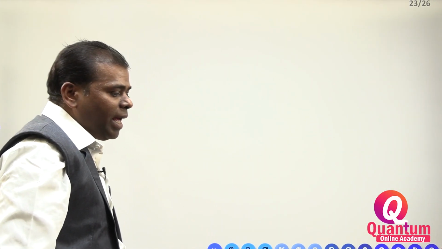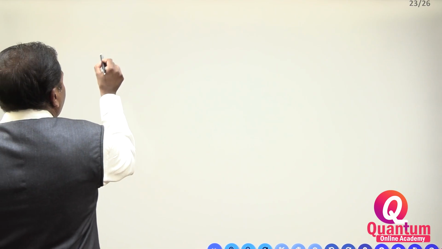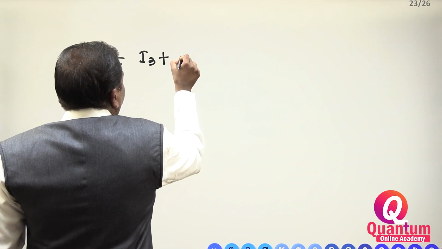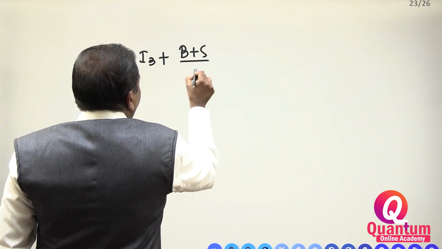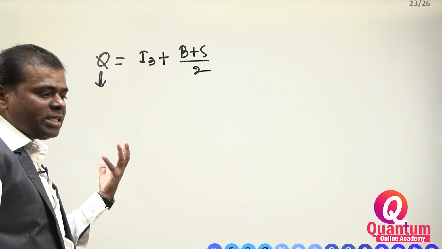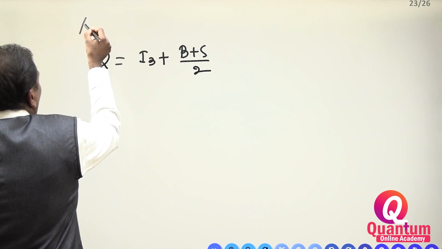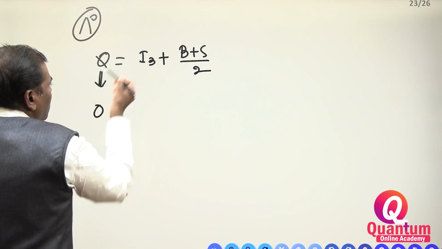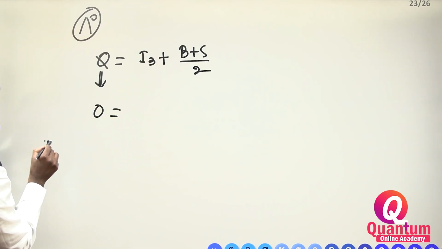There is a formula to calculate the strangeness. Q is equal to I3 plus B plus S by 2. Q is the charge. How much charge is there? Suppose you take lambda 0. How much charge is there? 0 charge. What is the third component of isospin?